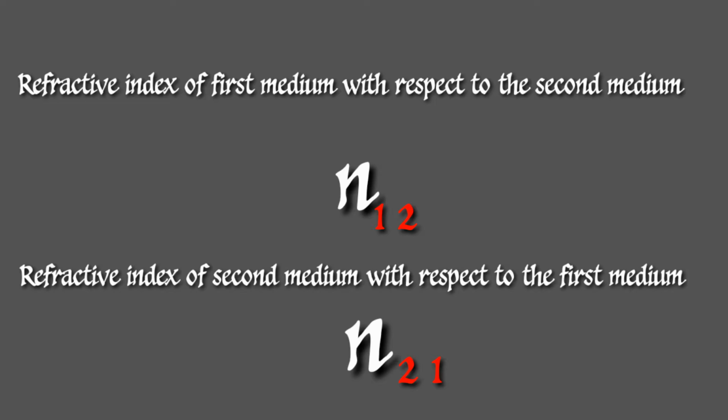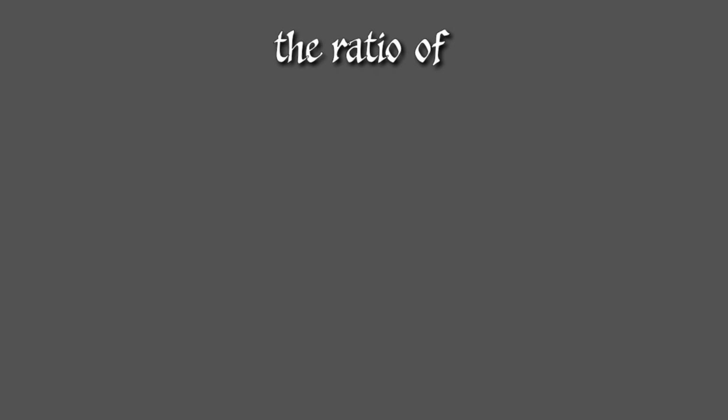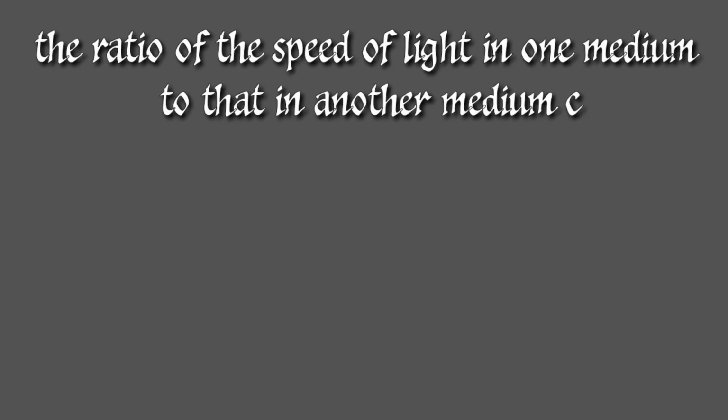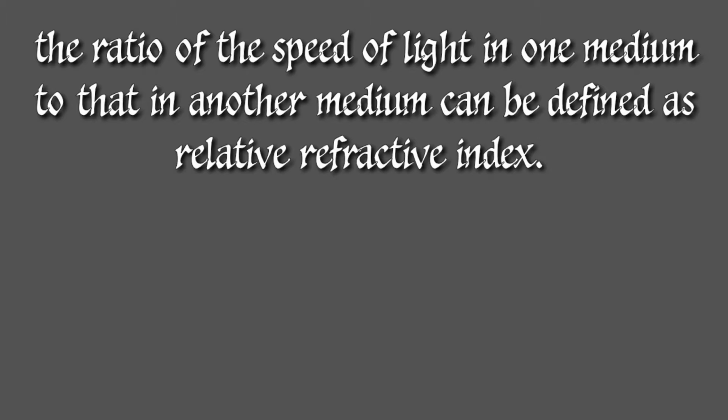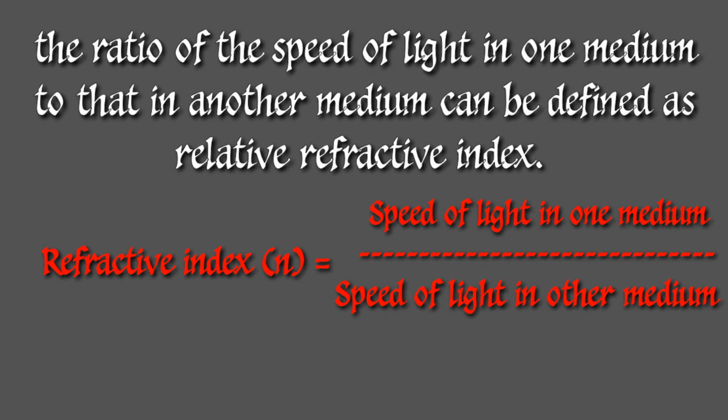There exists a pair of media. So, with respect to the first one, we can measure the refractive index of the second one, and with respect to the second one, we can measure the refractive index of the first one. Already we know that the speed of light is different in different types of media. So, the ratio between the speeds of light in the given pair of media is the relative refractive index.